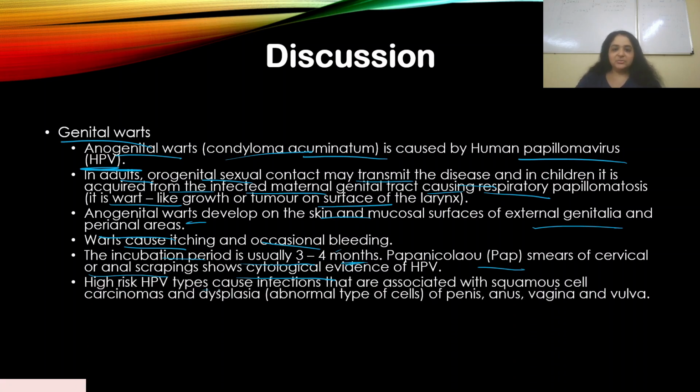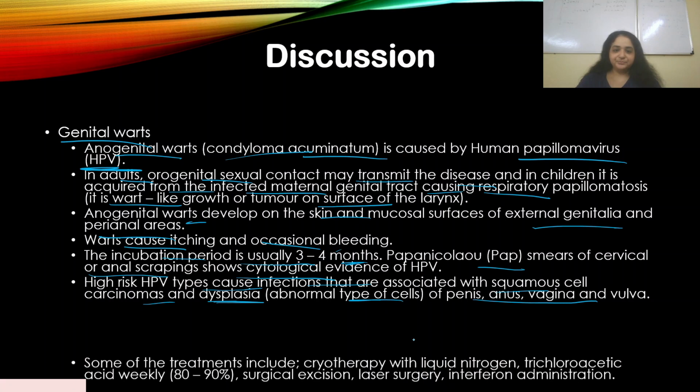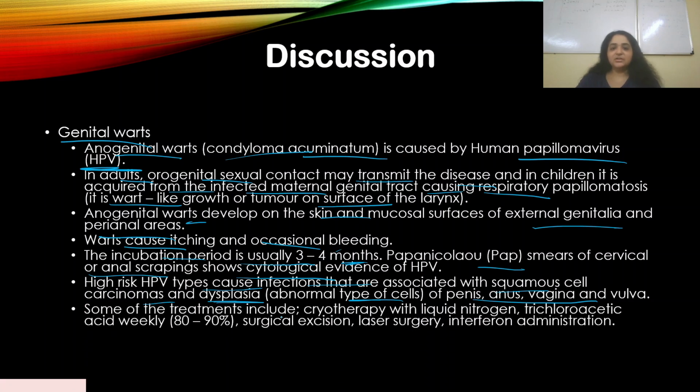High-risk HPV types cause infections that are associated with squamous cell carcinomas and dysplasia, which is an abnormal type of cells, of the penis, anus, vagina, and vulva. Some of the treatments include cryotherapy with liquid nitrogen, weekly trichloroacetic acid, surgical excision, laser surgery, and interferon administration.